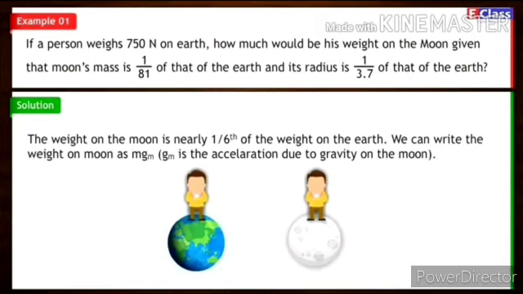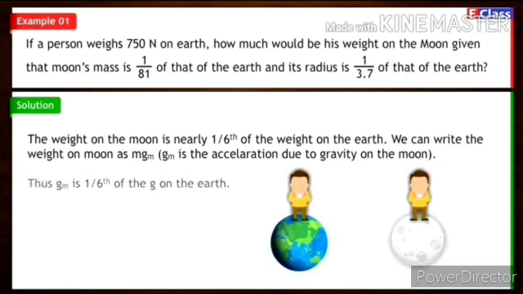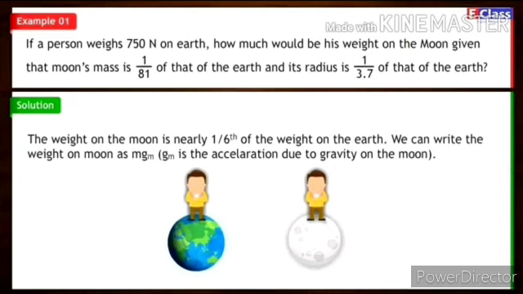and weight. So I would like to give you a small homework. Your homework for today is write down the differences between mass and weight on your own. So differentiate between mass and weight. This is your homework for today.